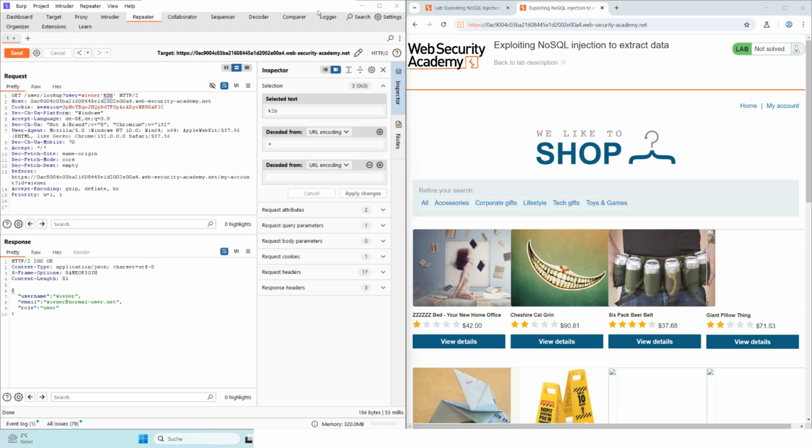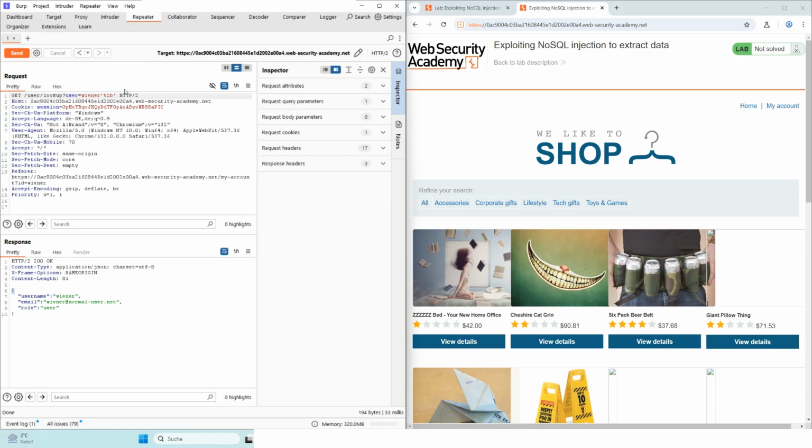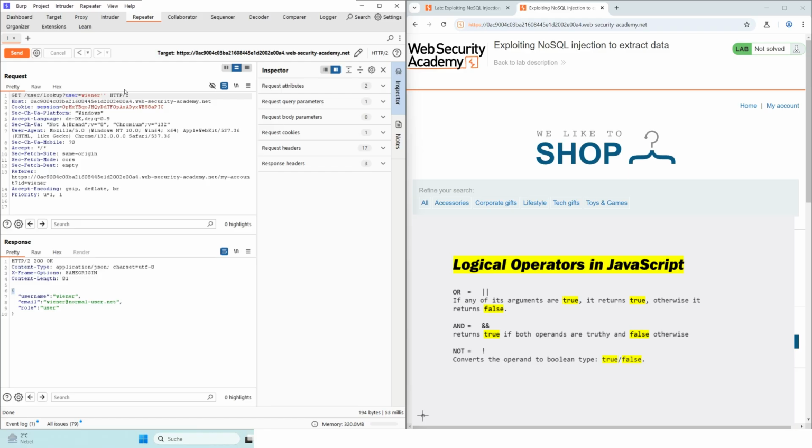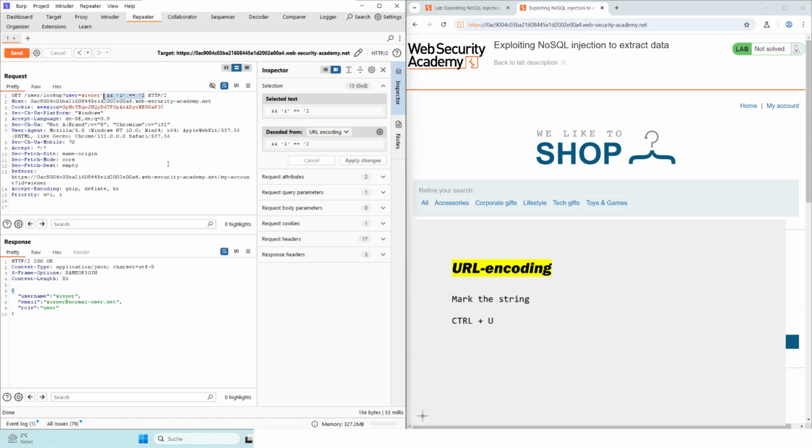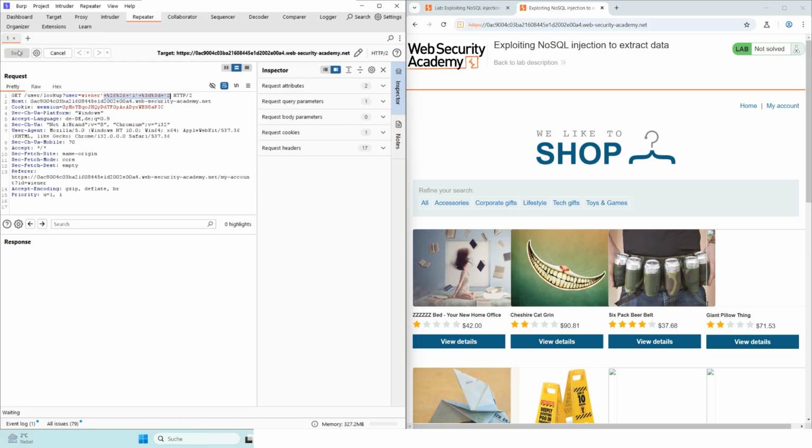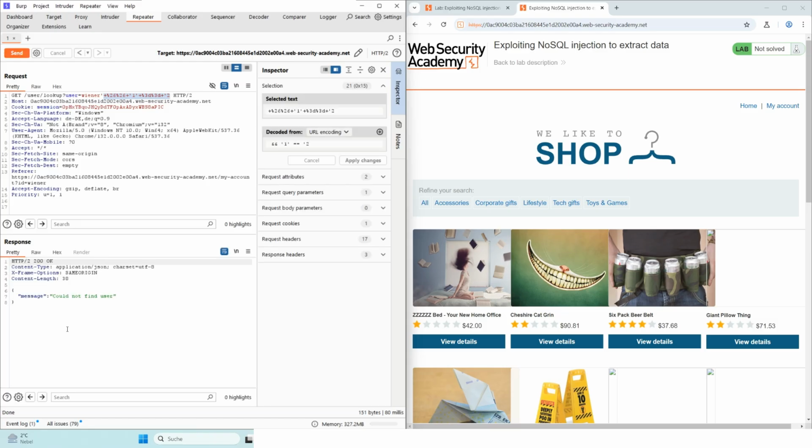Now we want to test whether the response can also be influenced by inserting Boolean conditions. To do this, we insert a condition that is evaluated as false. The expression must also be URL encoded again with Ctrl+U. In the response, we receive the message, "Could not find user."